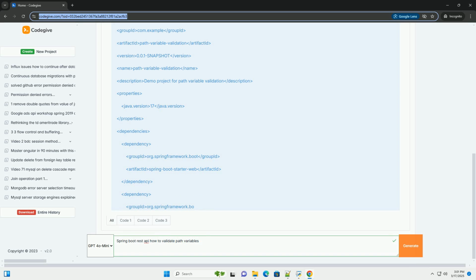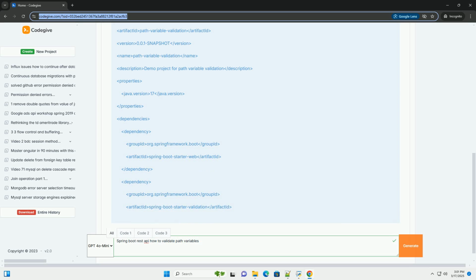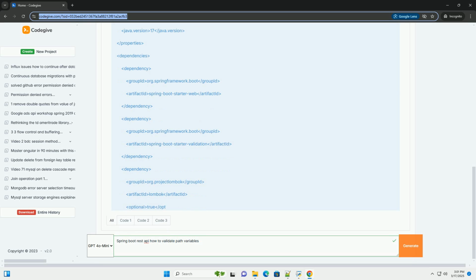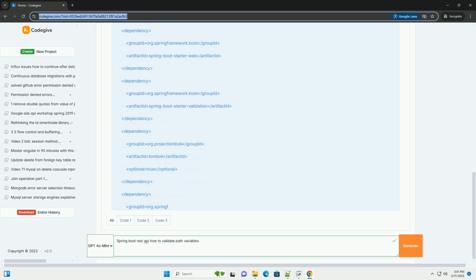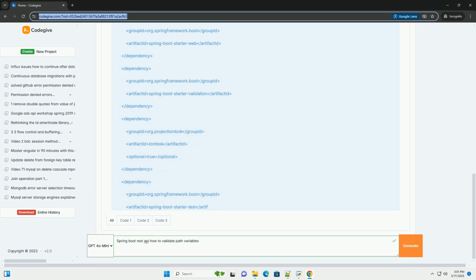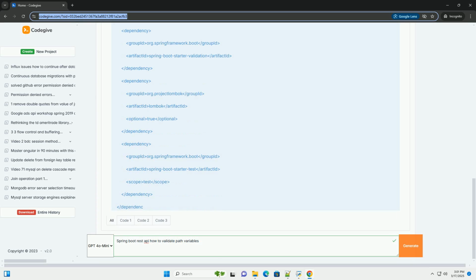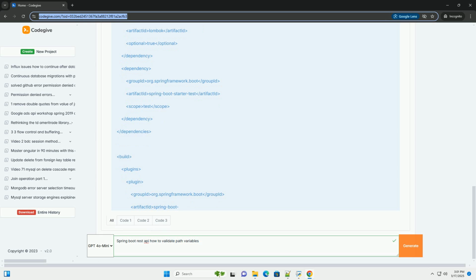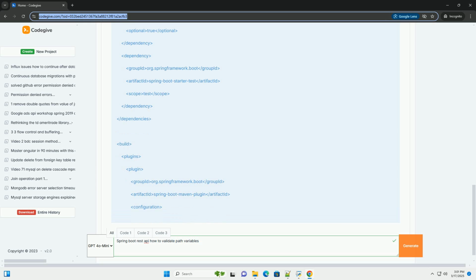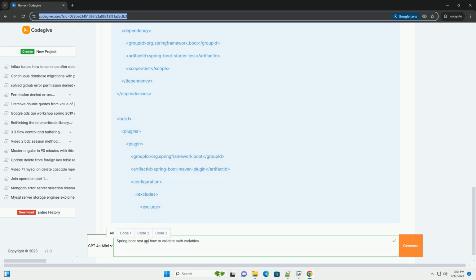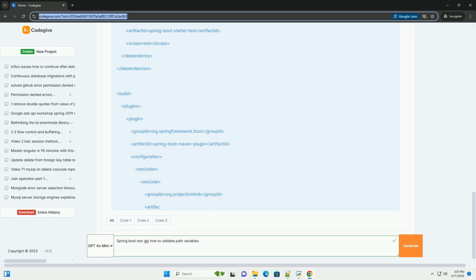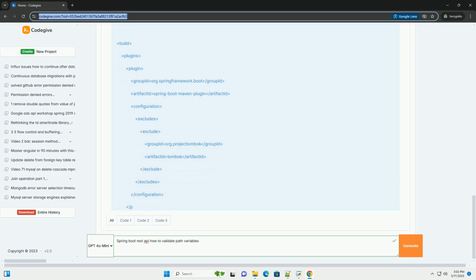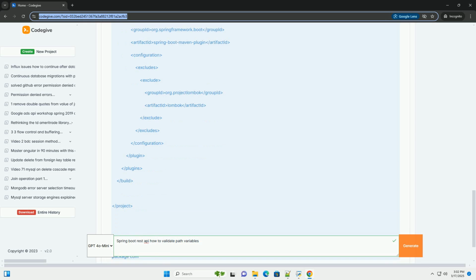Why validate path variables? Path variables are values extracted from the URL path and used as input to your API endpoint. Without validation, you expose your API to potential issues. Invalid data: malicious users could provide unexpected values, leading to errors or incorrect behavior. Security vulnerabilities: injections and other attacks can occur if path variables are not properly sanitized and validated.